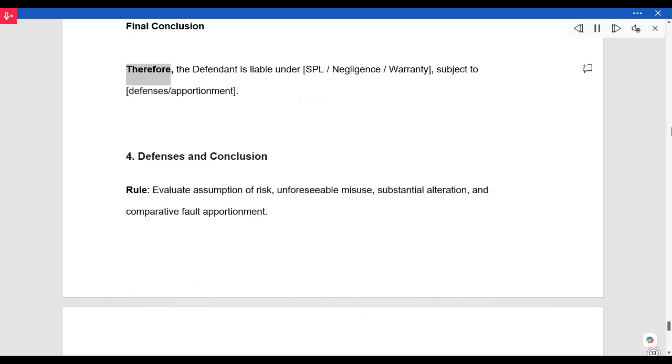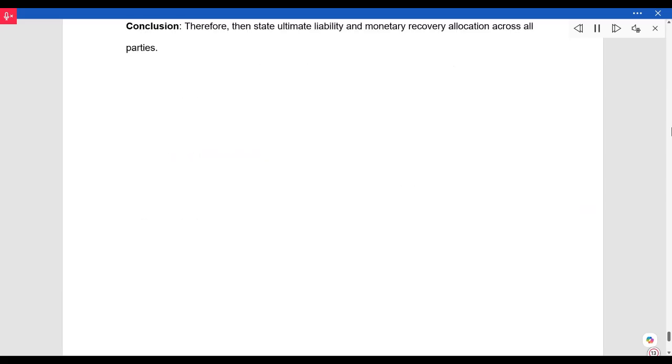Final conclusion. Therefore, the defendant is liable under SPL/negligence/warranty, subject to defenses/apportionment. 4. Defenses and conclusion. Rule. Evaluate assumption of risk, unforeseeable misuse, substantial alteration, and comparative fault apportionment. Conclusion. Therefore, then state ultimate liability and monetary recovery allocation across all parties.